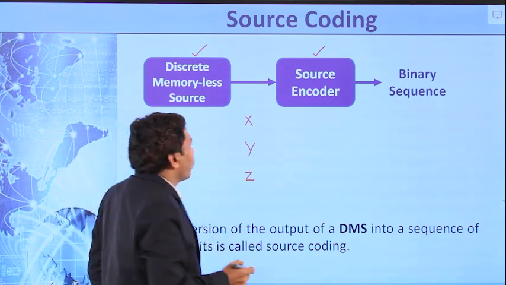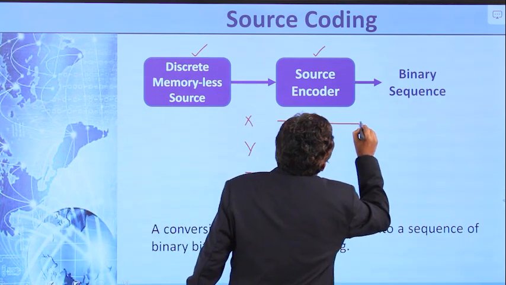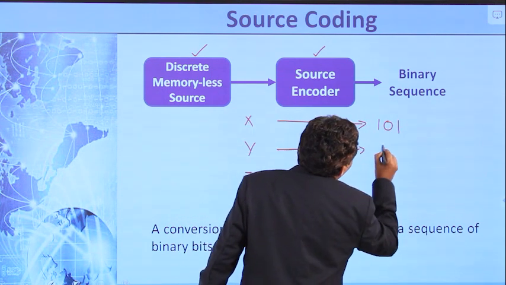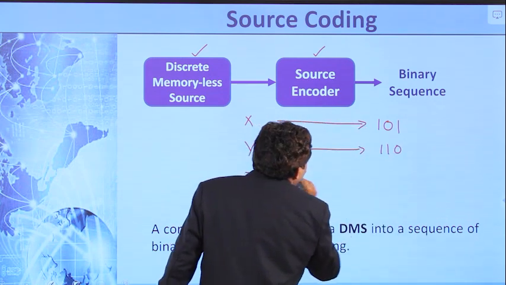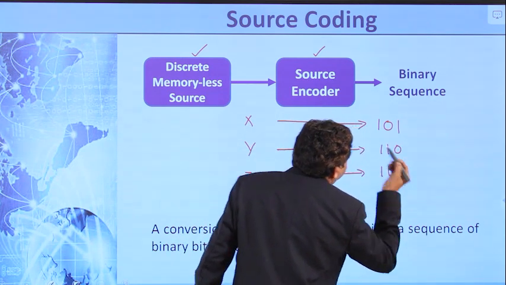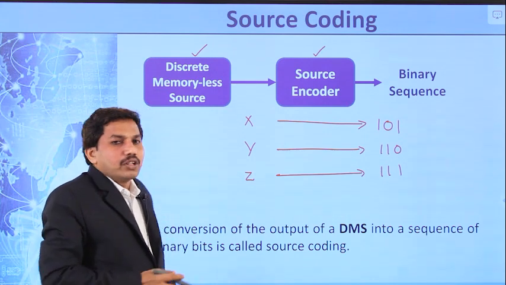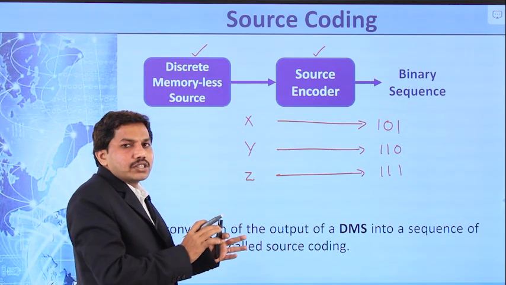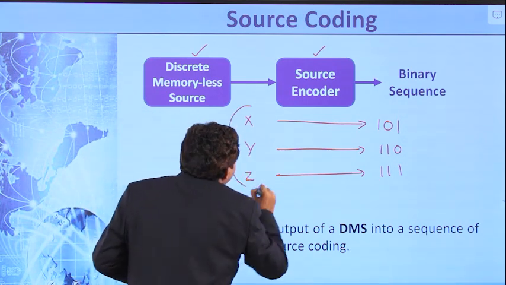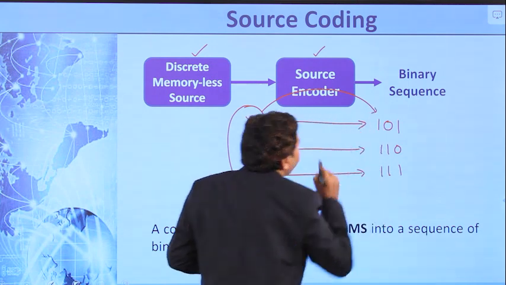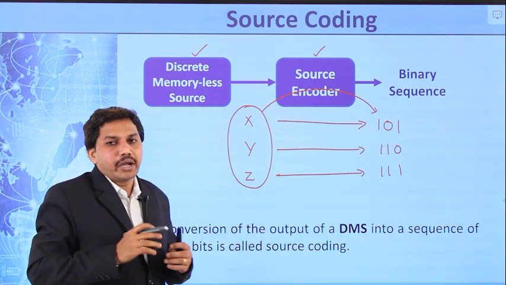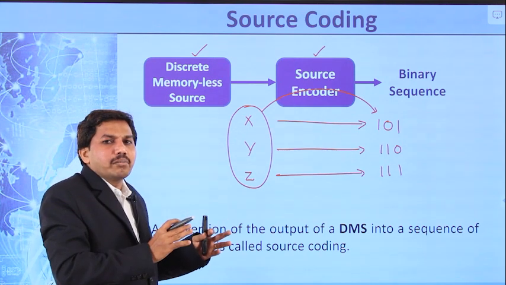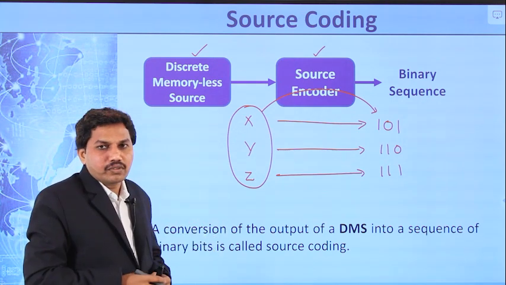The source encoder maps X to, let us say, 101. The symbol Y is mapped to 110. The symbol Z is mapped to, let us say, 111. So the function of a source encoder is to map or convert these symbols into binary form, that is always 1-to-1 mapping. This conversion can be done by using some algorithms.